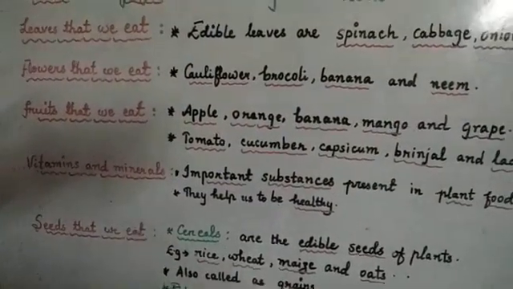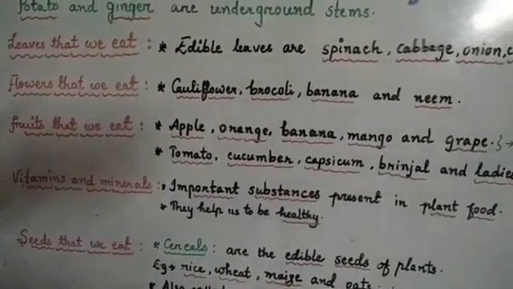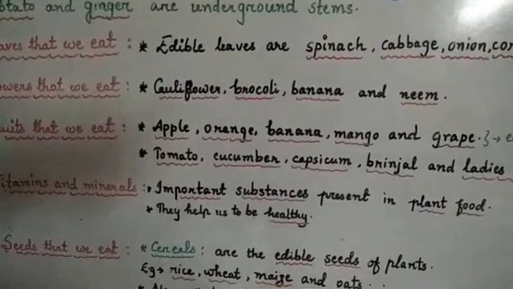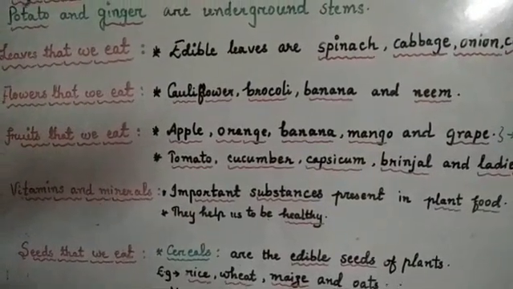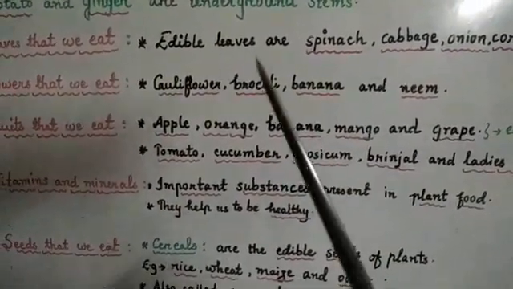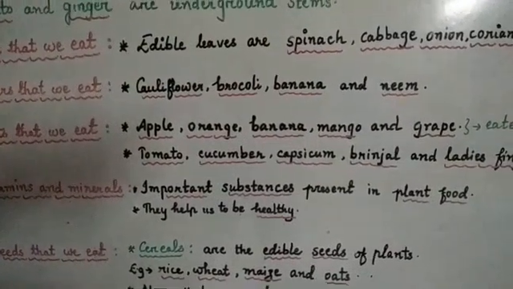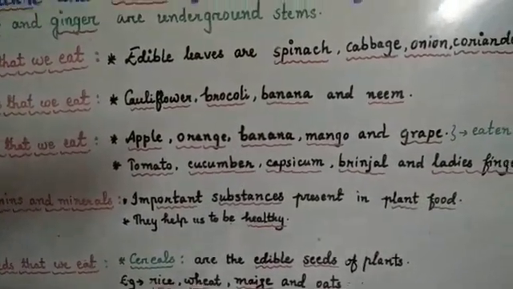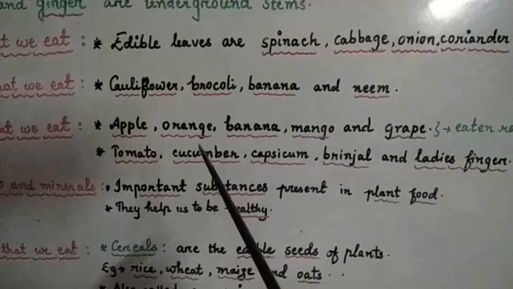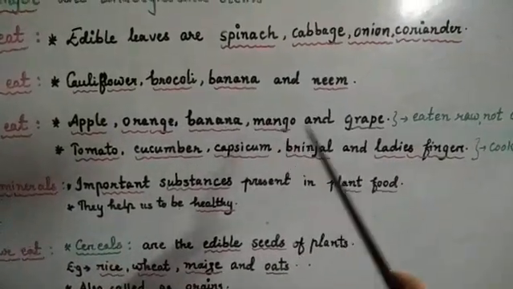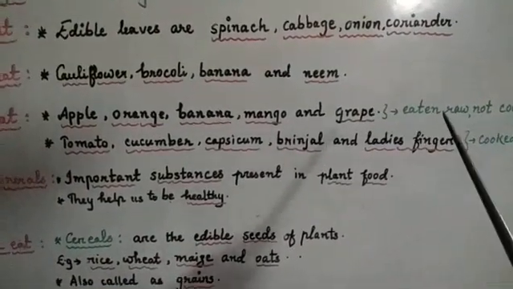Then we see about the fruits that we eat. What kind of fruits do we eat? You like to eat fruits, right? There are some sweet and juicy fruits of plants, like apple, orange, banana, mango, grapes, and many others.